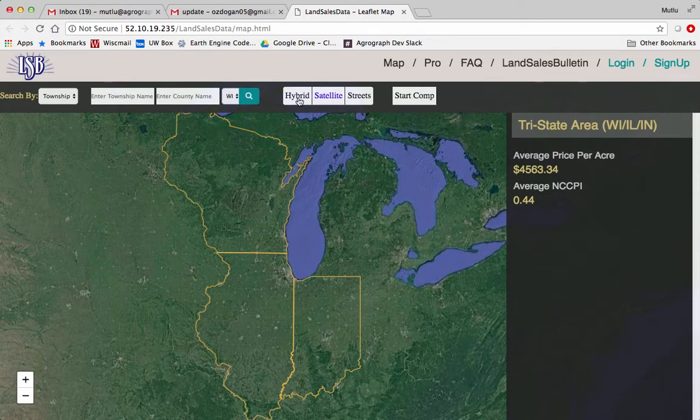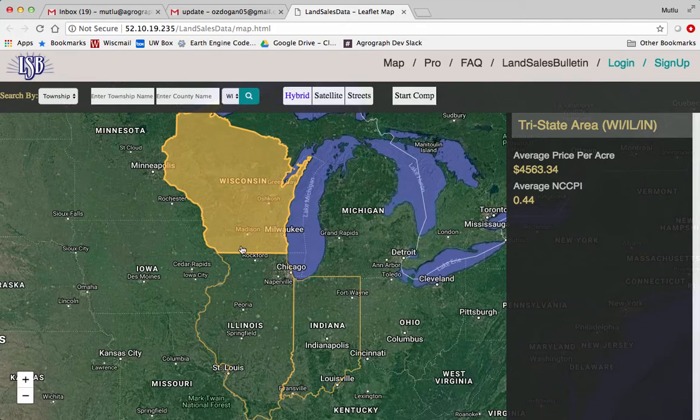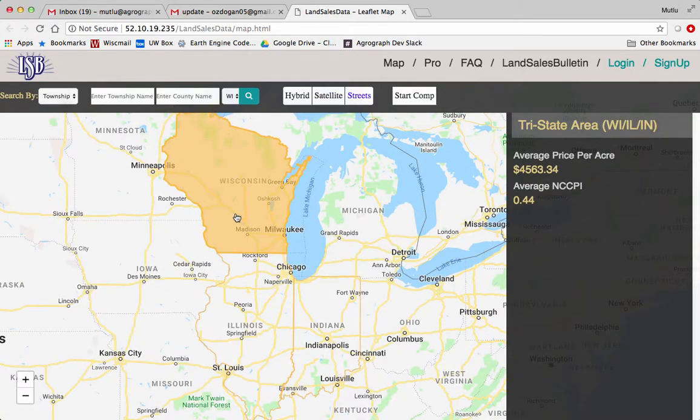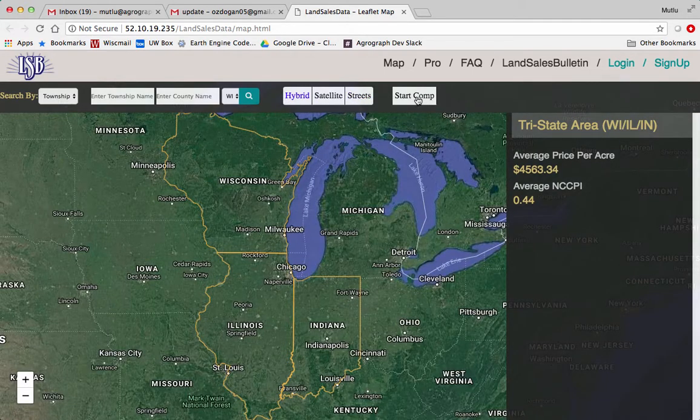You can switch between hybrid, which has the names of the roads and the major cities. You can have pure satellite, or you can have the pure non-satellite mapping background. And then this start comp tool is something that we're implementing that will come in later. When the application first begins, we are showing the tri-state area across Wisconsin, Illinois, and Indiana.